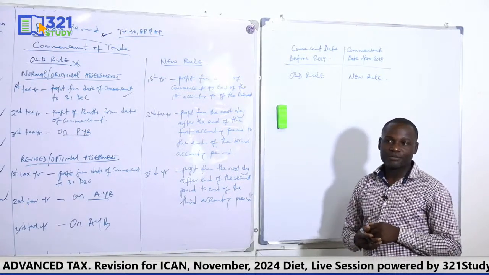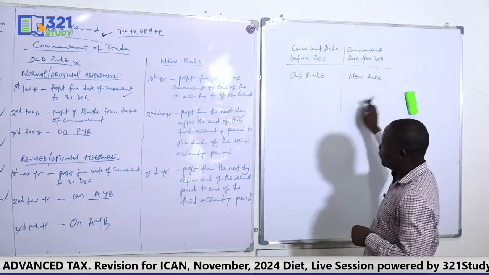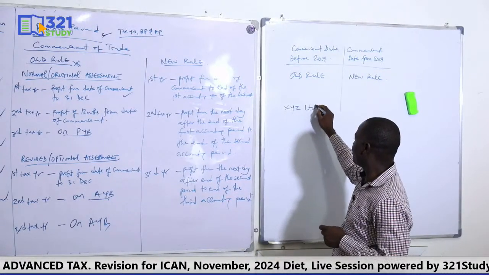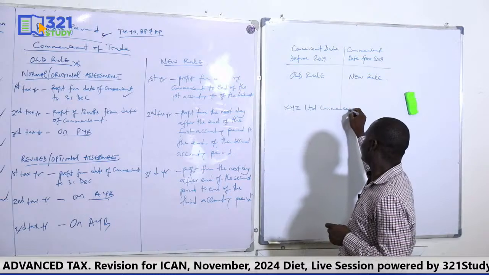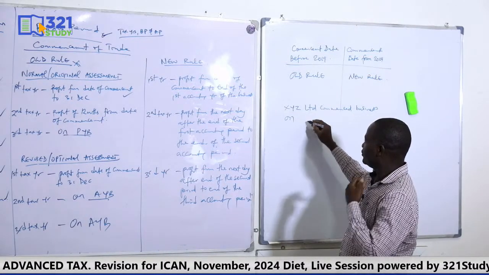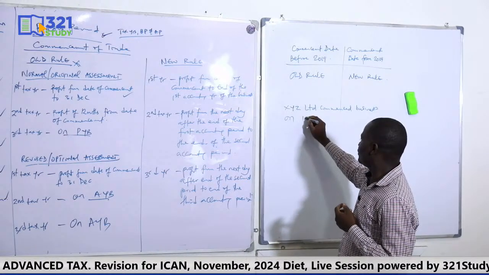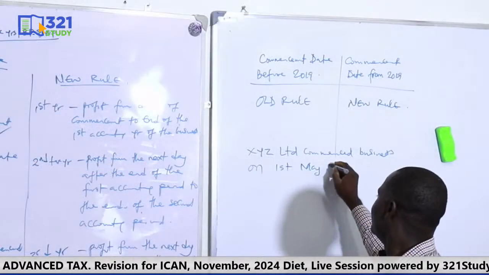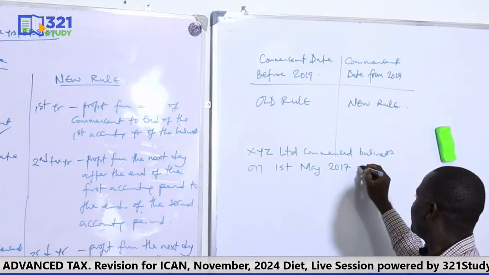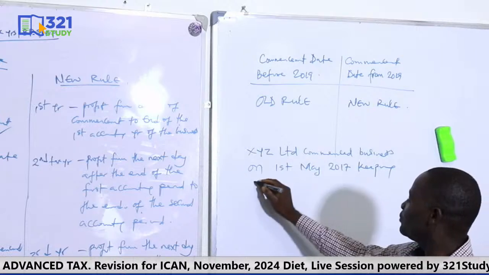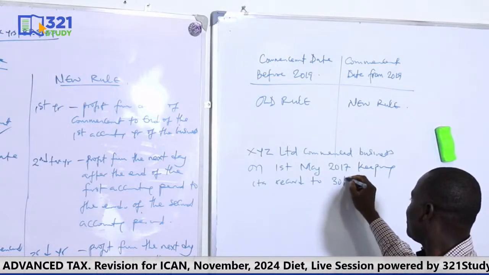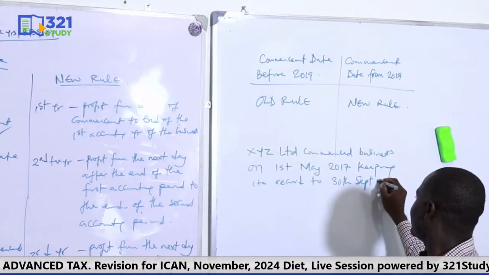Are we together? So it means that if we have a question of this nature: XYZ Limited commenced business on 1st May 2017, keeping its records to 30th September every year.